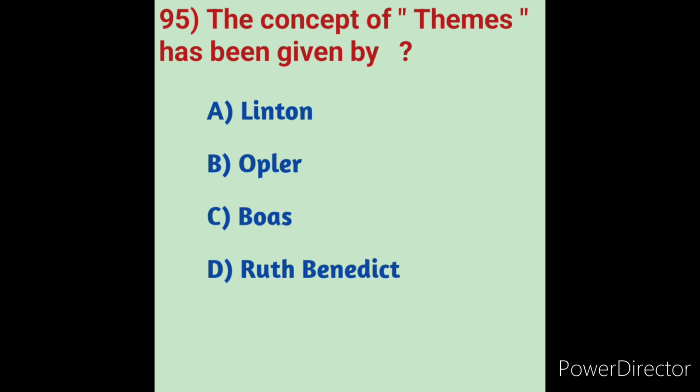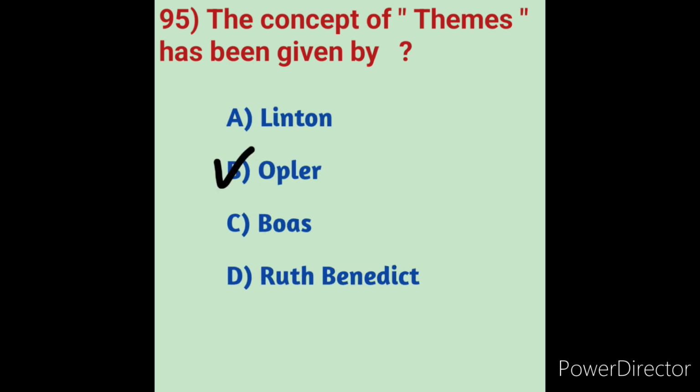For example, under the theme of role of organizations, one can speak of the concept of a new international crusade. This highlights that although concepts and themes are very much linked together, there exists a clear difference between these two words. So the concept of themes has been given by Opler, Morris Edward Opler. Option B is the correct answer here.